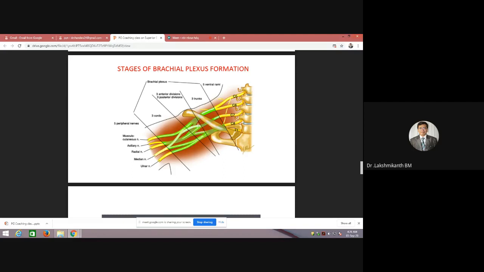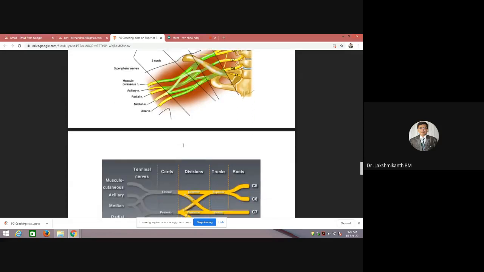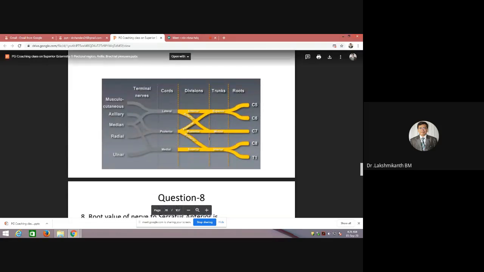Next, from this there are divisions, anterior divisions and posterior divisions. You can see the formation of the cords: the lateral cord, the posterior cord, and the medial cord. We'll discuss the branches arising from those, but before that, you should have understood the formation.